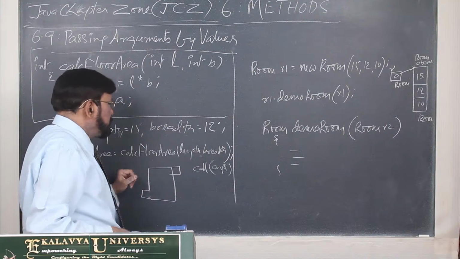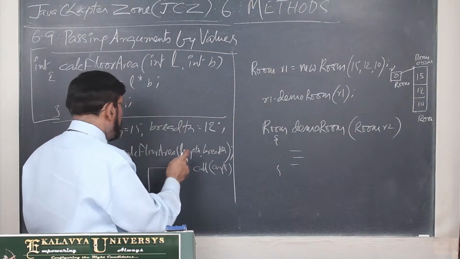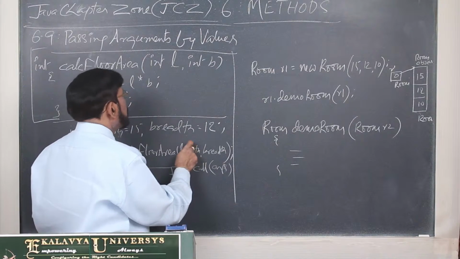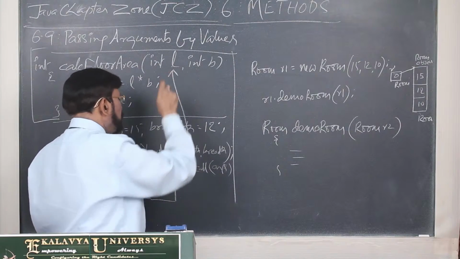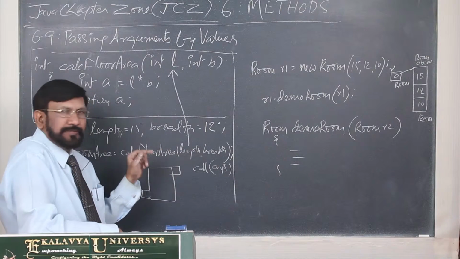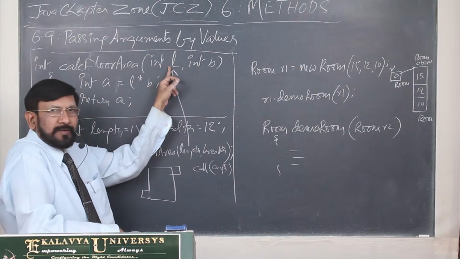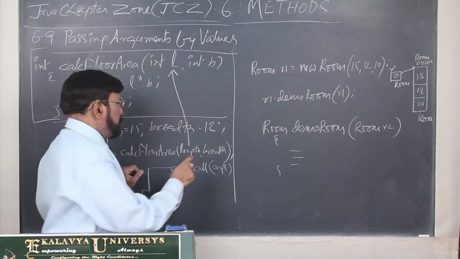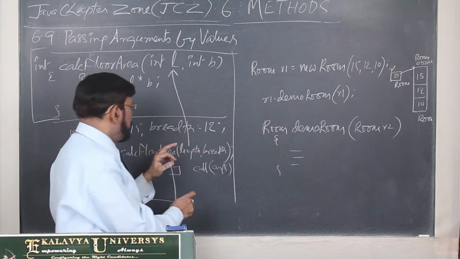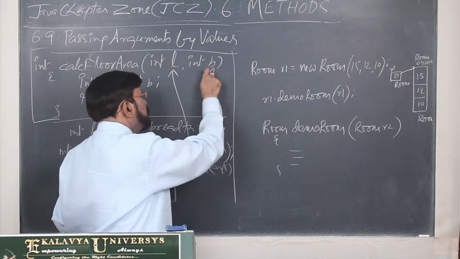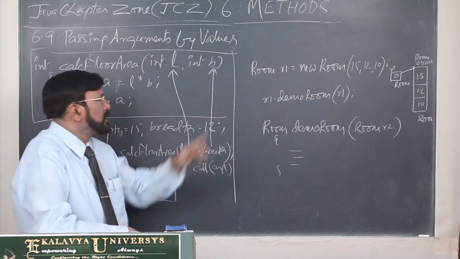So by this calling, what is happening? The length value, that is 15, is copied into L, the formal argument. The breadth value, that is 12, is copied into B, the formal argument.